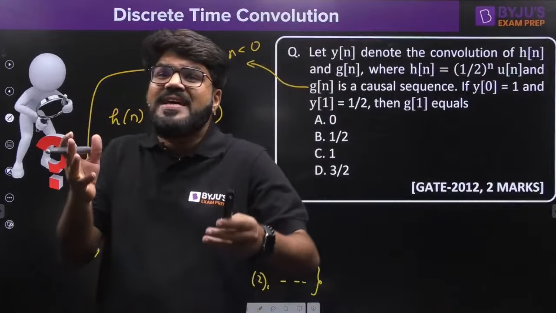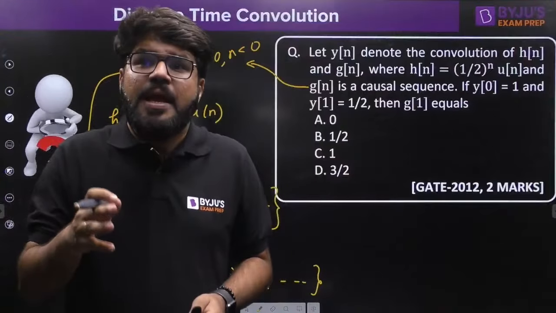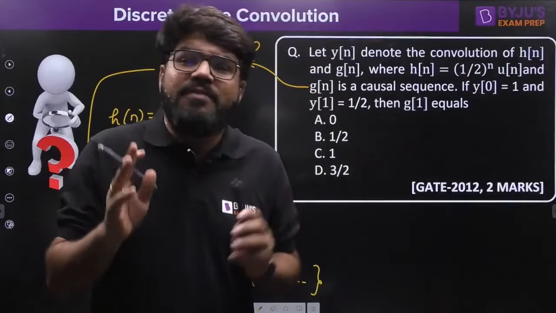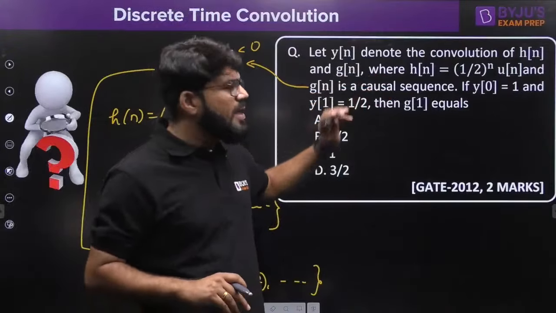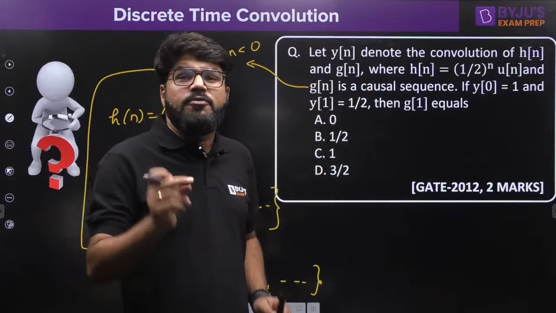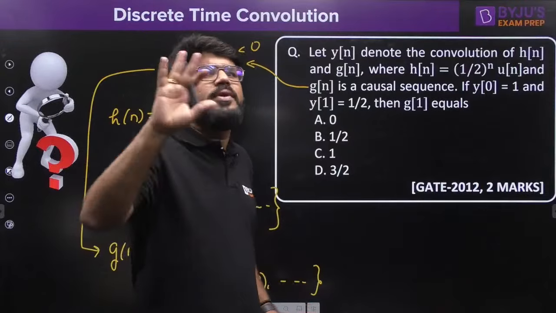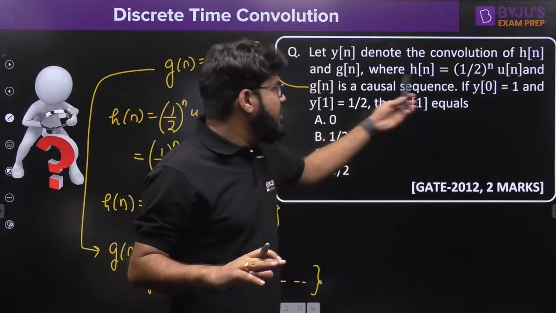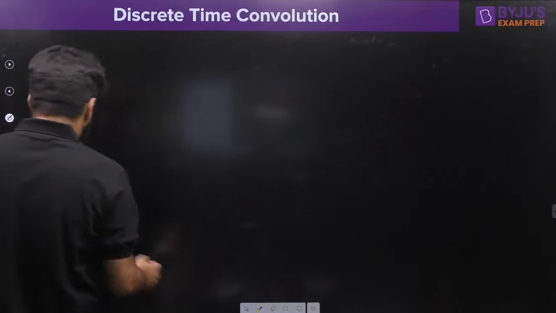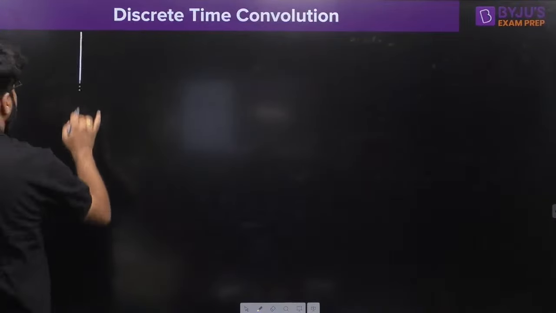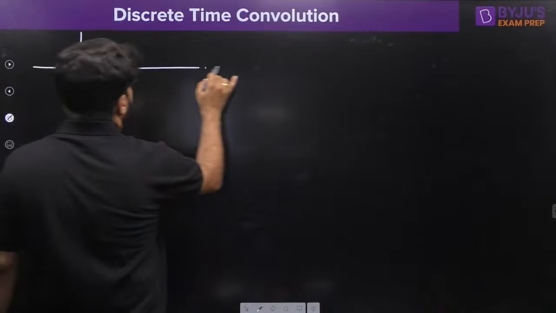Now, although these signals are not finite length, even with the sum by column method you can simplify, because if you solve this question by the limit, it will be a little lengthy. But if you simplify this by sum by column, you are going to get the answer, because two values are given to you, y0 and y1. So let's do this. Let me show you how sum by column can help even in solving signals with infinite length.